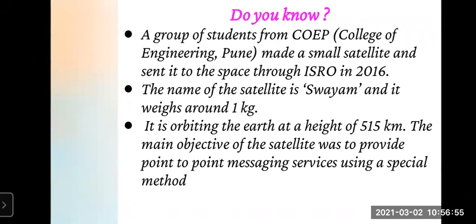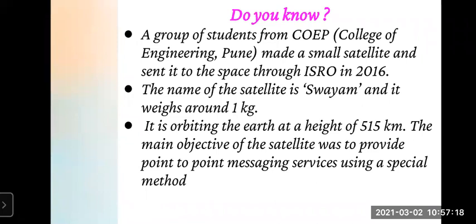Now, what is further? It is orbiting the Earth at a height of 550 kilometers. Means where it is in the low Earth orbit, correct? So it is orbiting the Earth at a height of 515 kilometers, and the main objective of the satellite was to provide point-to-point messaging service using a special method. So this satellite is useful for the messaging purposes.